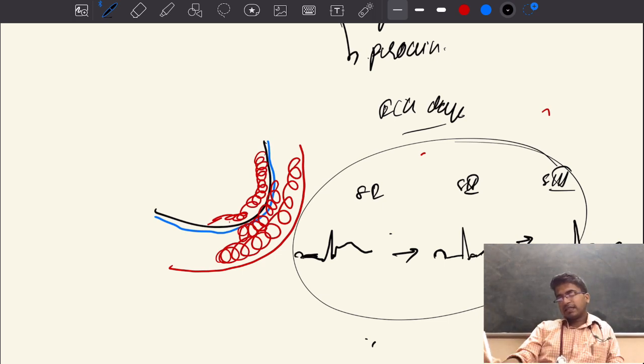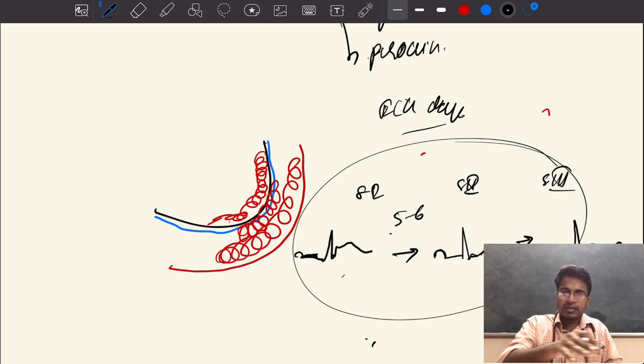All this takes place within a span of 2 weeks. After 4 to 5 days or 5 to 6 days, it will progress to stage 2. And after 2 to 3 to 4 days from stage 2, it will result in stage 3. This all happens in a span of 2 to 3 weeks, and can even take up to 4 weeks. It's a very slowly evolving process. Okay. So that is acute pericarditis, ECG changes. In some books, stage 4 is complete resolution with normal P wave, normal PR segment, normal QRS, and normal T wave. Okay. So these are the ECG changes.